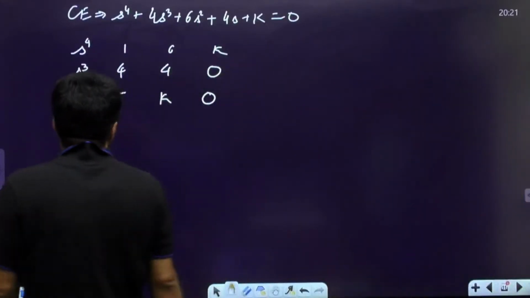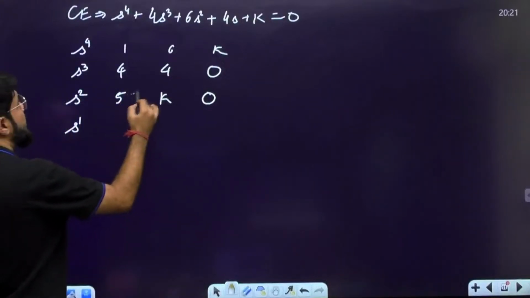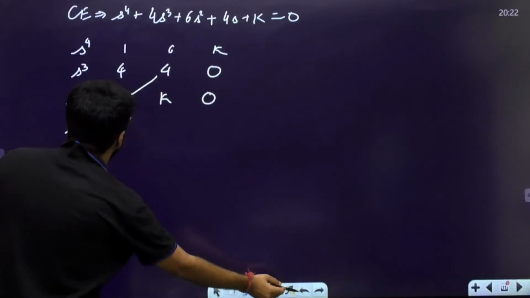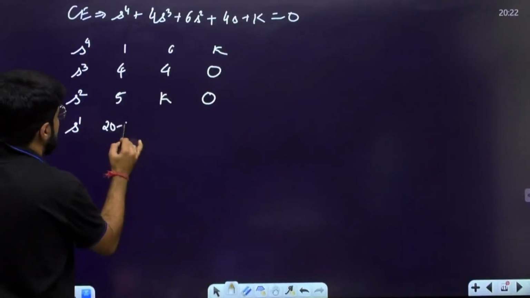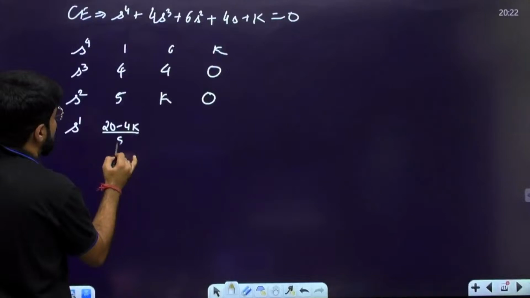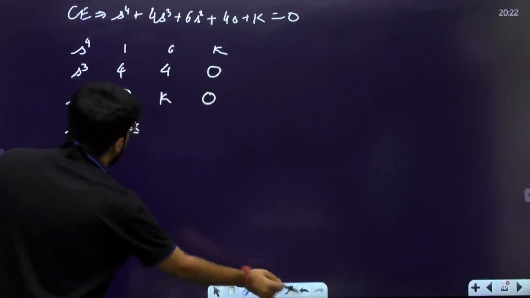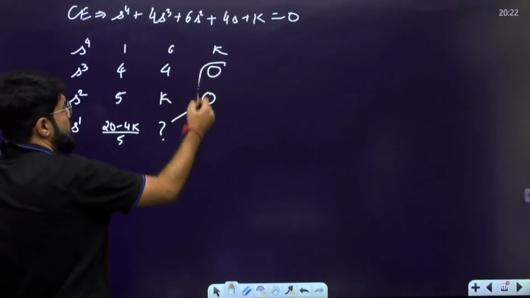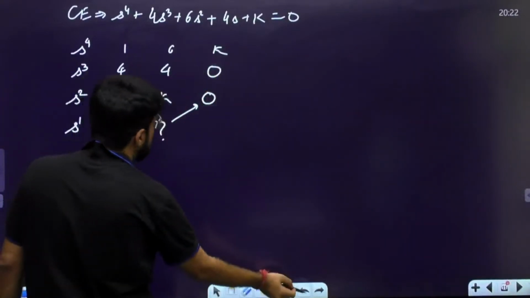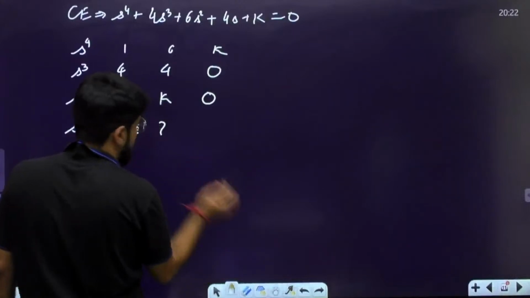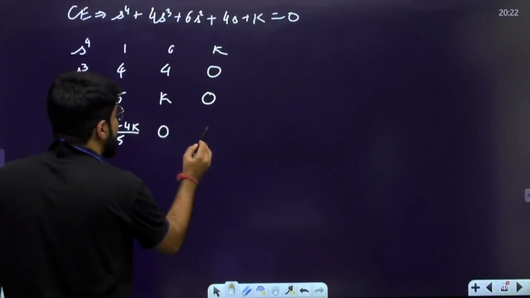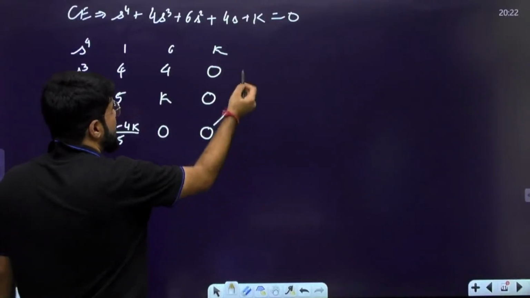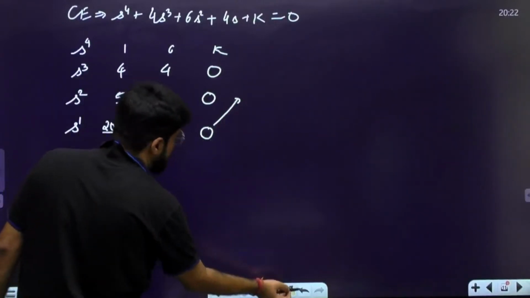Okay, so now coming to the next row. Again, next row, same manner. 4 into 5, 20 minus 4k. So 20 minus 4k divided by 5, divided by the first element of the above row. Now see, when you write down the element here, look into the column. This will be the next column to be taken. Entire column 0, value of determinant will be 0. So this is 0. And similarly, the last element of a row will always be 0, because what is the next column here? Nothing, 0, 0. So this element will also be 0.